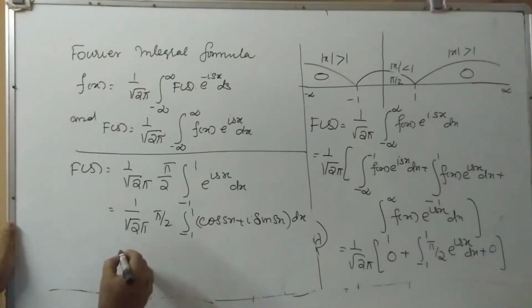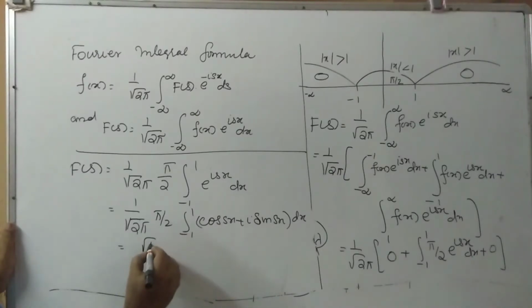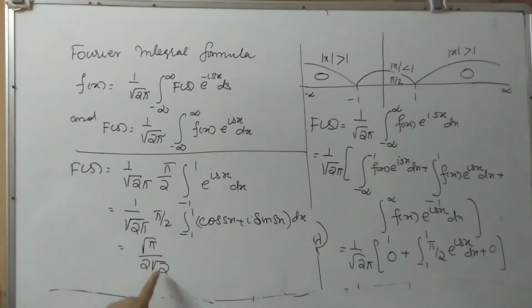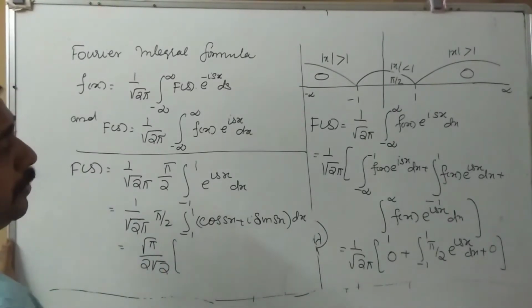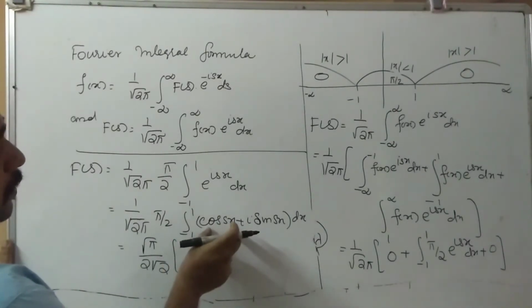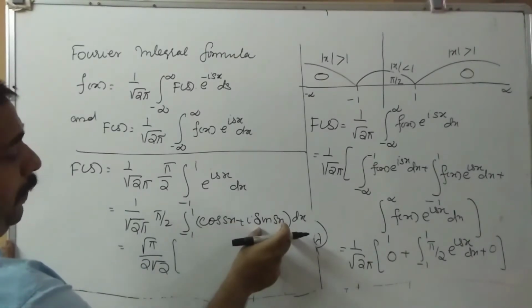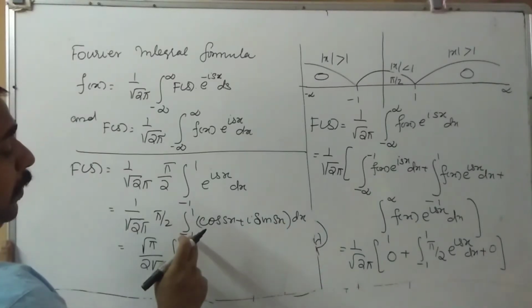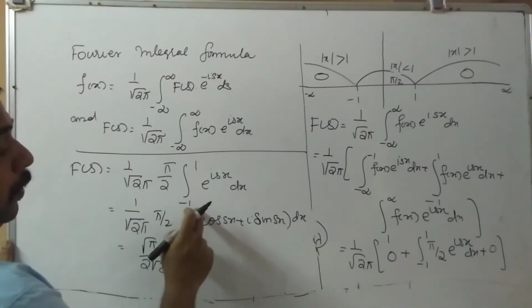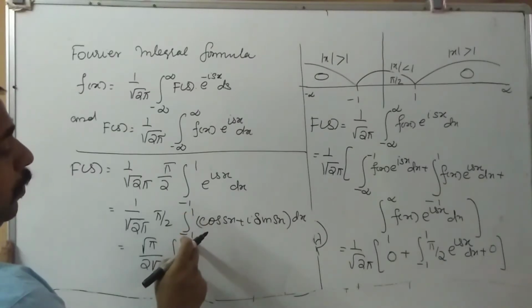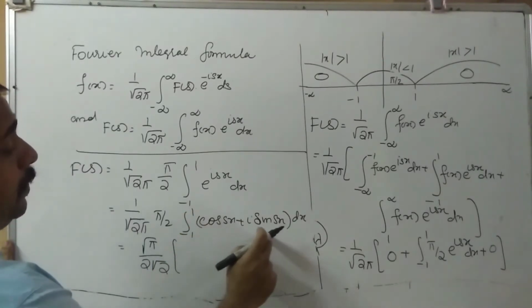So that is equal to this one, root pi by 2 root 2. Here 1 2, so 2 root 2, 1 pi we can cancel. So the remaining is the same as in the previous theorem. What is cos theta? Cos theta is an even function and sin theta is an odd function. We can verify only when the lower limit is the negative of the upper limit. So here 1, here minus 1. So we can verify whether it is even or odd.